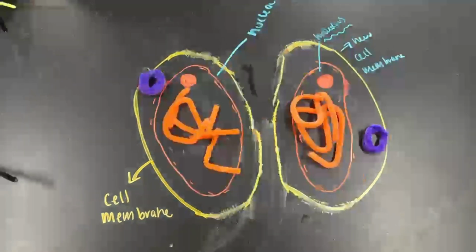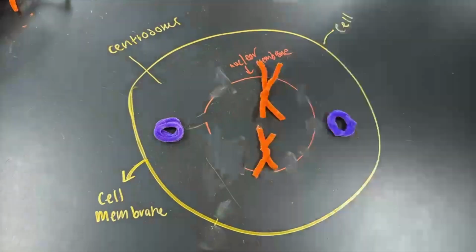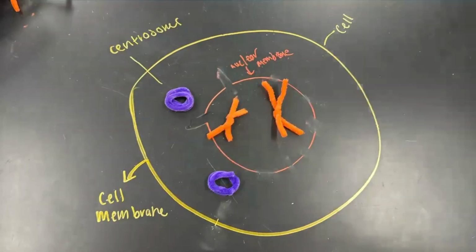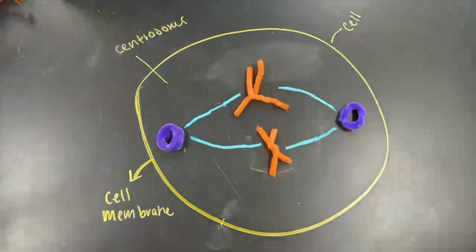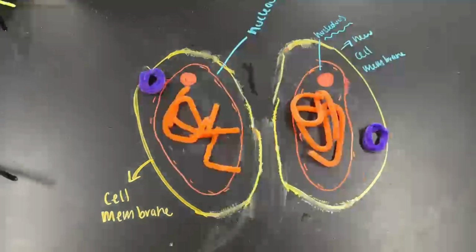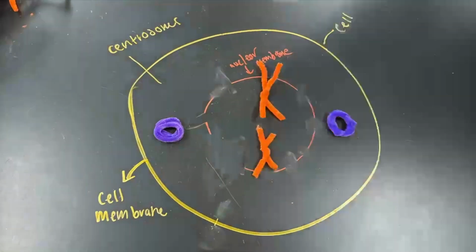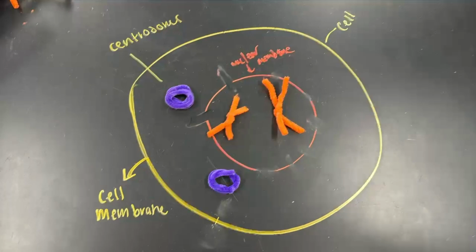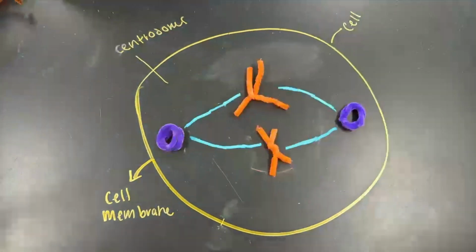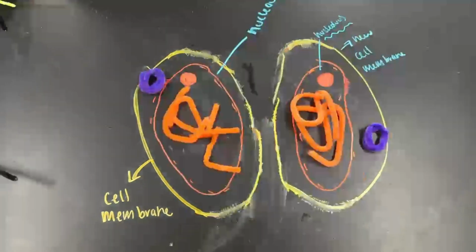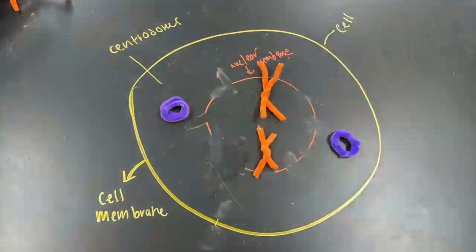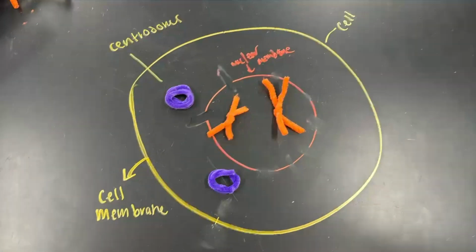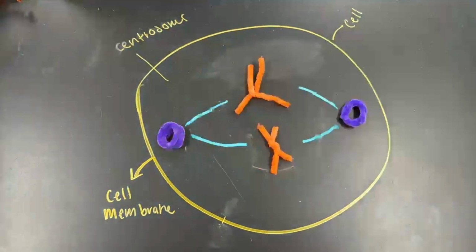In metaphase, the chromosomes align at the center of the cell, attached to the spindle fibers. During anaphase, the sister chromatids are pulled apart toward opposite ends of the cell. In telophase, the chromatids reach the poles and new nuclear membranes form around each set of chromosomes, creating two distinct nuclei. Finally, in cytokinesis, the cytoplasm divides and the cell pinches in two, creating two daughter cells, each with an identical set of chromosomes. This process is crucial for skin cell growth, as new cells are formed to replace old, dead skin cells.